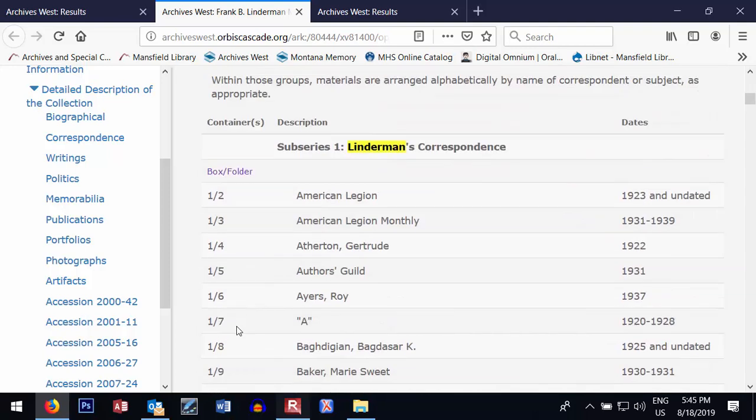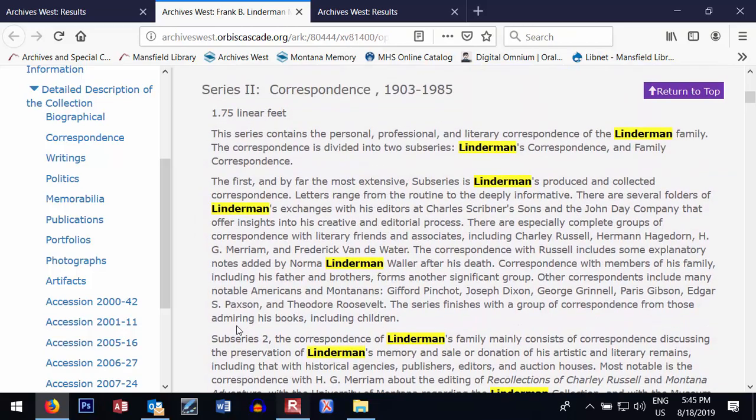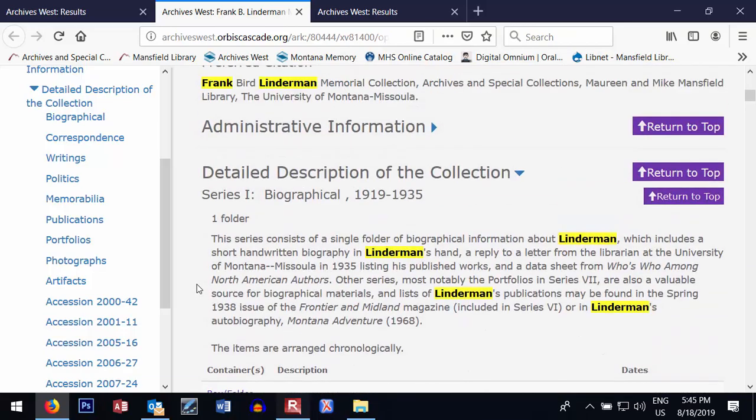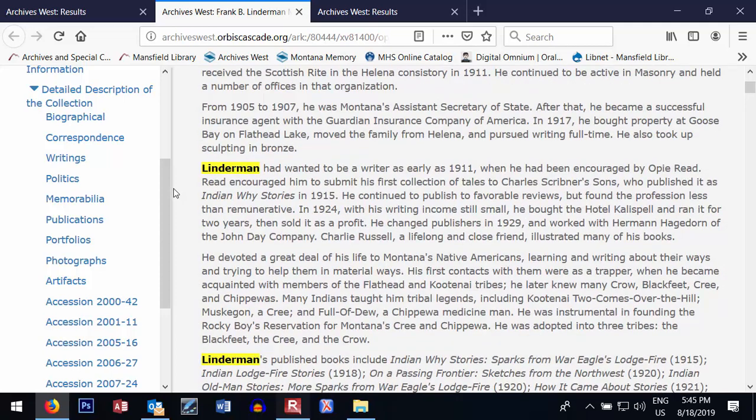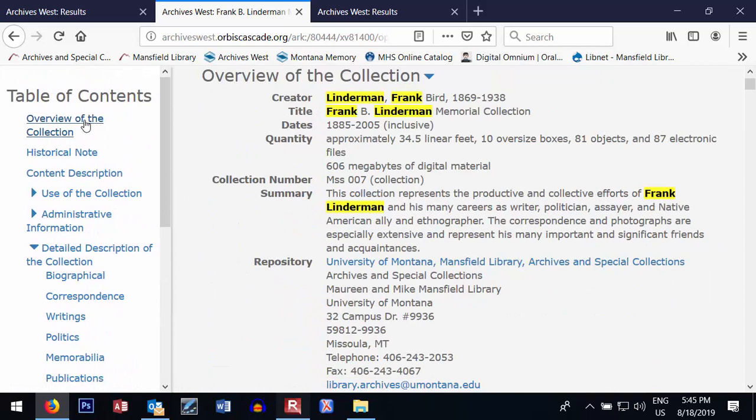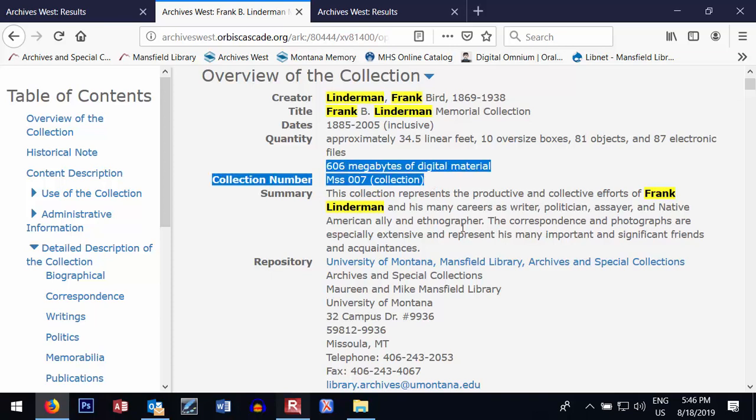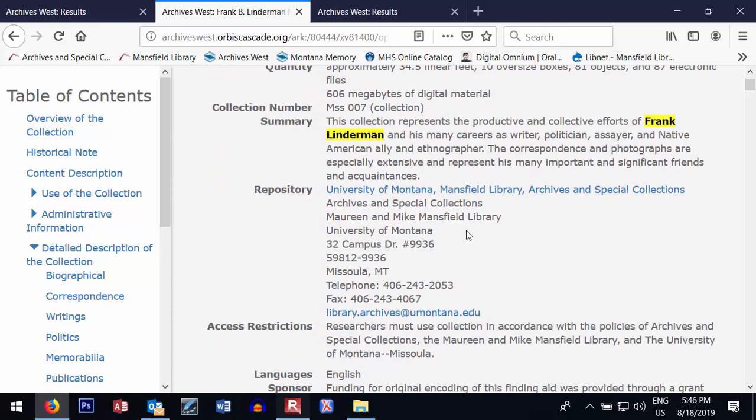So that's just a brief overview of how you can access and read collection guides here on ArchivesWest for collections held by the Mansfield Library's Archives and Special Collections. If you have more questions about this and you want to know why materials aren't represented digitally in the guide, or how you can get access to the materials that are listed in the guide, you can contact the Mansfield Library's Archives and Special Collections by mail, by phone, or by email, and we'll be happy to chat with you about that.